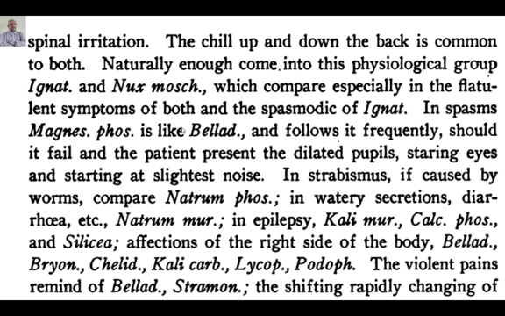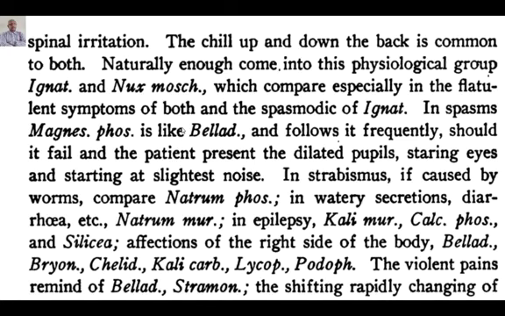In strabismus, if caused by worms, compare Natrum phosphoricum. He is giving you a very specific, particular characteristic there: in strabismus, Mag phos is a very important remedy, but along with Natrum phos, compare at the level of worms. In watery secretions and diarrhea, Natrum muriaticum. So compare Mag phos with Natrum mur whenever there is watery diarrhea. Then he says a third important thing: in epilepsy, Kali muriaticum, Calcarea phos and Silicea, compare them with Mag phos so that you can differentiate these remedies in epilepsy.